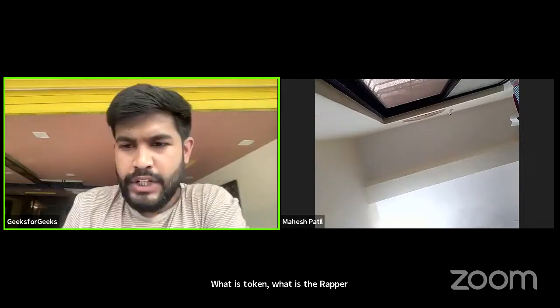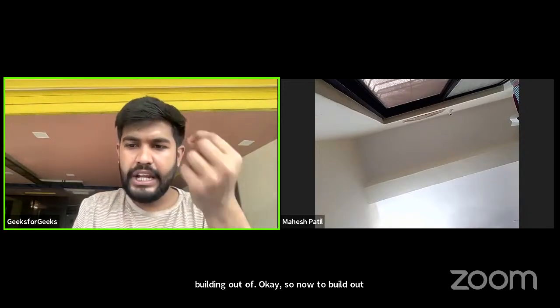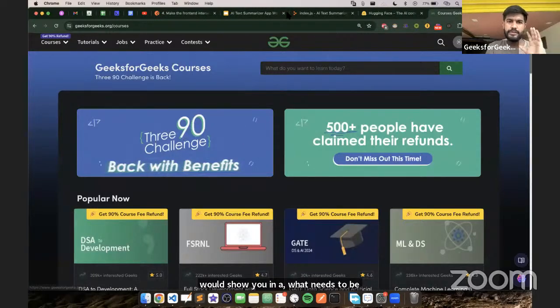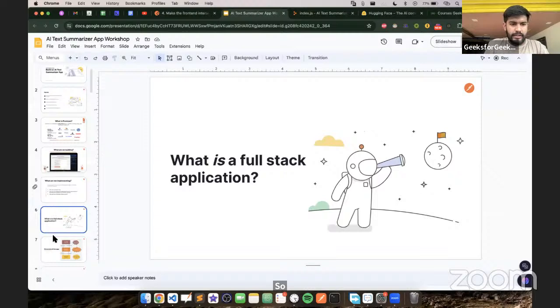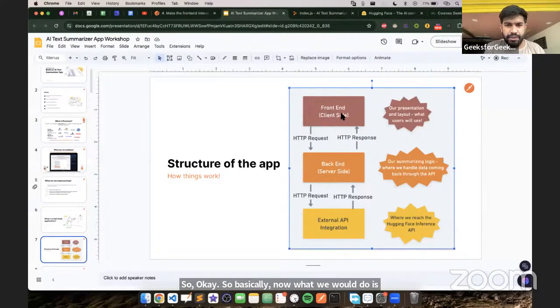Now to build out everything, I would show you in a nutshell what needs to be done. So see, basically what we would do is, this is the front end that is there. This would make a request to the backend. Now this backend would make a request to the Hugging Face API.